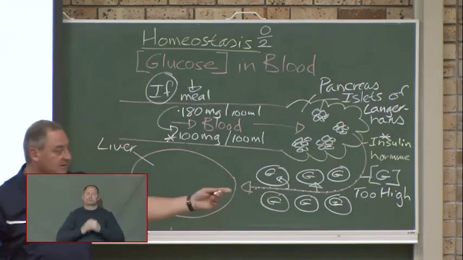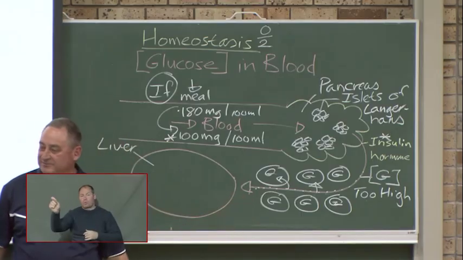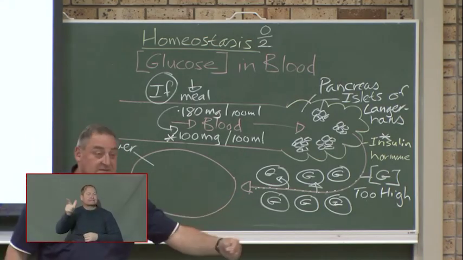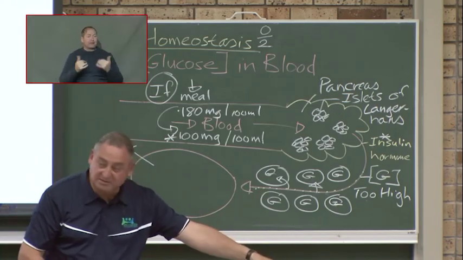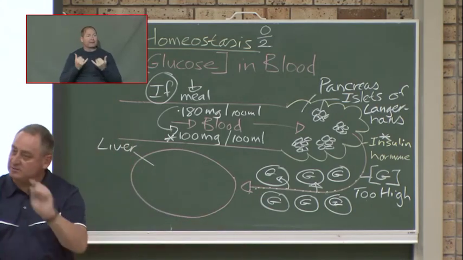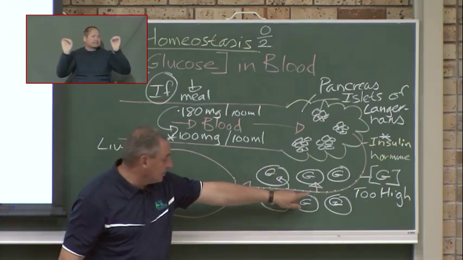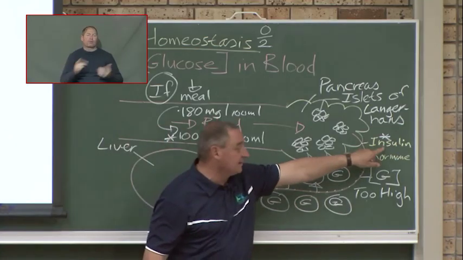Why are you not leaving the classroom now? Because nobody is telling you to leave. If we have a messenger that comes in here and says, you must leave now, there's danger, then you will react to the messenger. But there is no messenger, so you're not leaving. So there is no messenger because the person is not producing insulin.